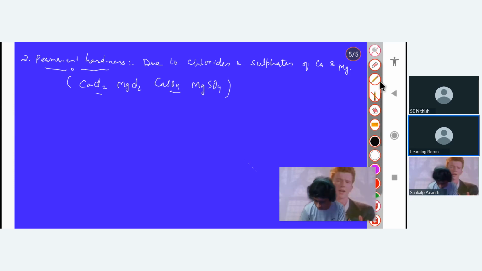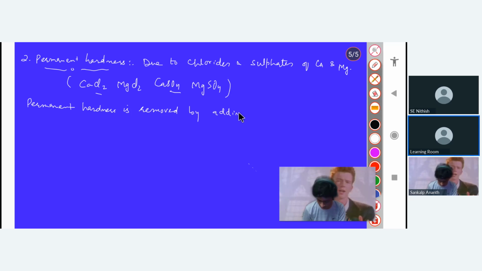Okay, let me write it here. Permanent hardness is removed by adding washing soda to it. Why do we call it permanent hardness?